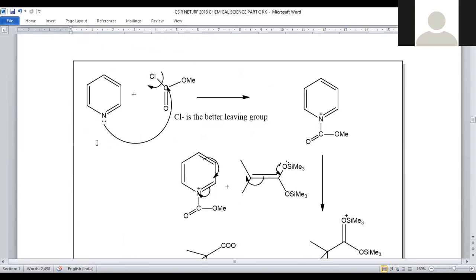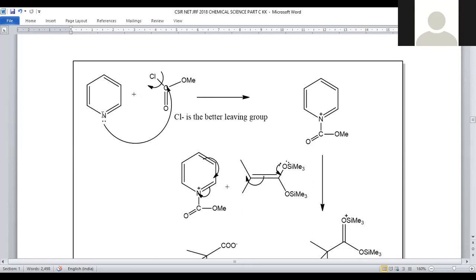Pyridine is a 6-membered pi-electron system, a heterocyclic compound with nitrogen as a heteroatom. So the pi-electron sextet is satisfied within the ring, and the lone pair of electrons present on the nitrogen is free for donation. Hence we can say pyridine is a base. That's why this lone pair of electrons is contributed in the new bond formation with the carbonyl center. Subsequent removal of chloro rather than OMe is possible. Even though we have two possibilities, chloro is the better leaving group when compared to methoxy. That's why when this lone pair of electrons of nitrogen attacks the carbonyl center, chloro will be discarded.